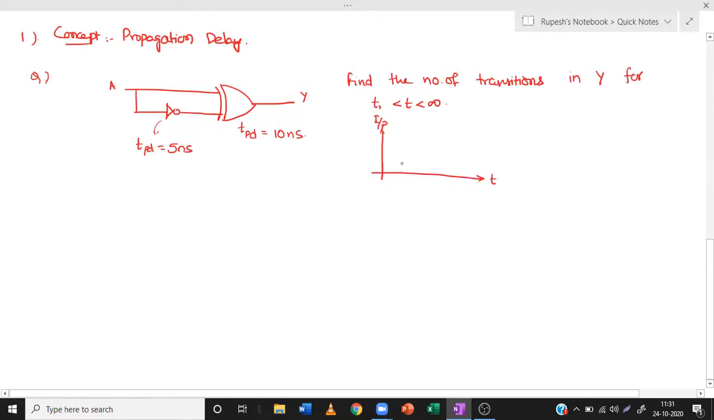From time T naught, input A is given. Before that, the input A is 0. In digital electronics, we have only two states, 0 and 1. You all know that. So this question is like this.